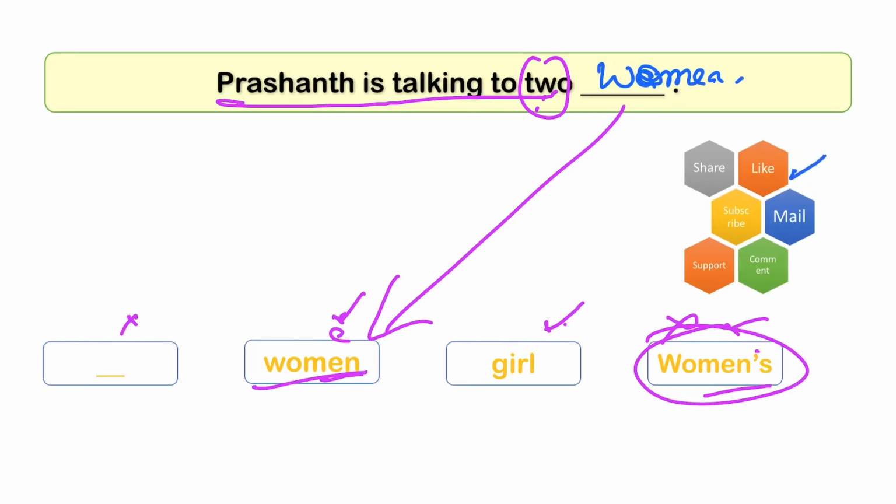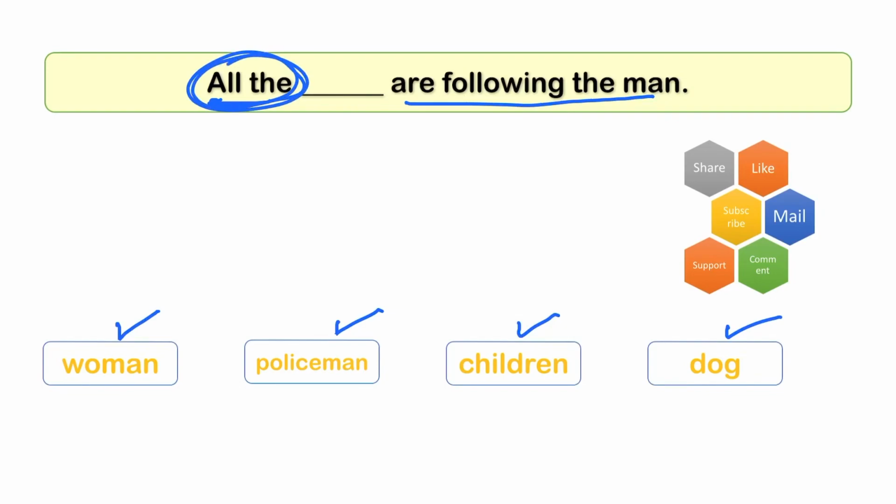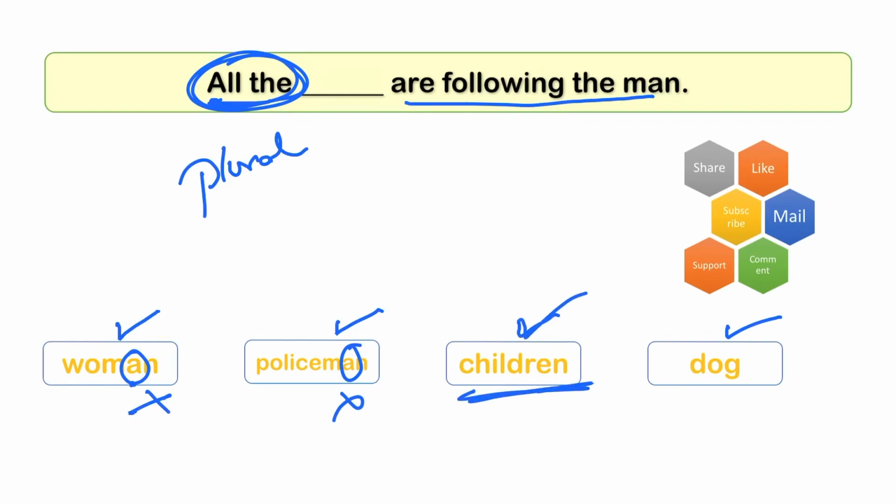If you like the syllabus: all the dash are following the man. One is woman, one is policeman, one is children, one is dog. See here all is there. The word all represents plural. So here we can't use woman because it's singular. Policeman we can't use this. Children is a plural, so we can use it. So all the children are following the man.